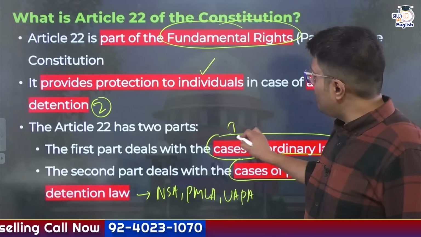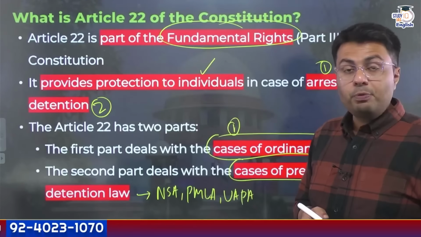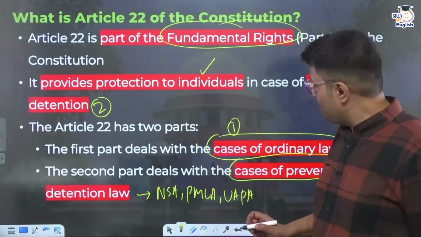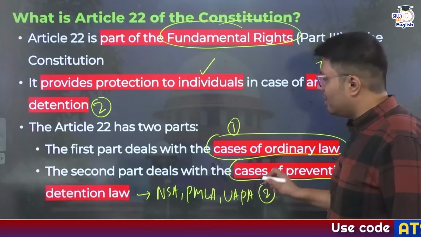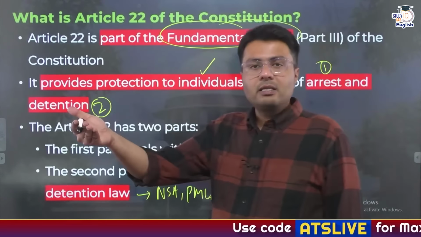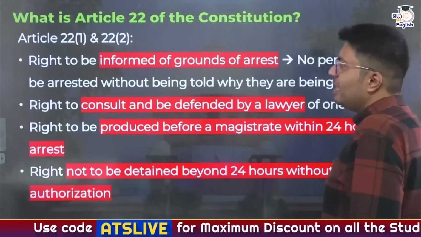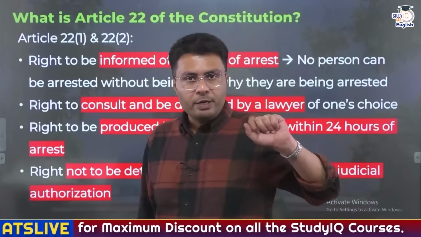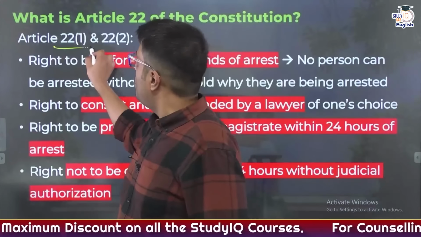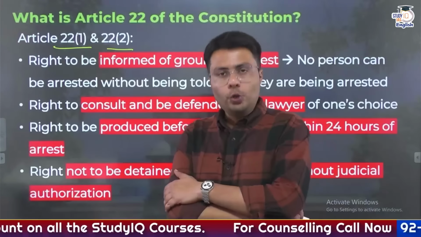So first, let us try to understand the normal cases in which protections are provided to people who are arrested. Then we'll cover the second instance where certain protections are extended to people who are under preventive detention. Now, first, let us talk about the first part of Article 22, specifically Article 22(1) and Article 22(2).